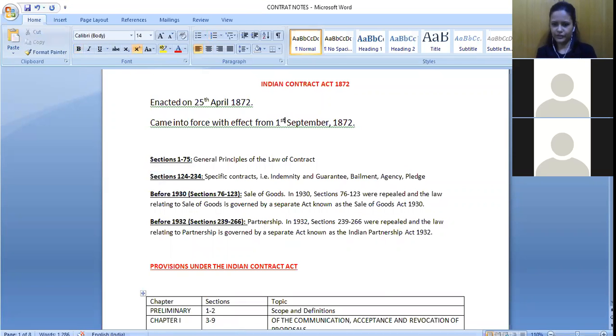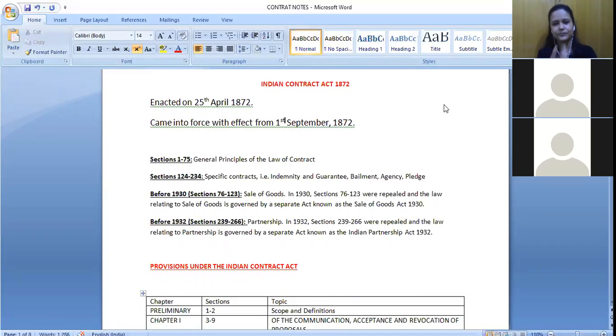Okay. So the Indian Contract Act 1872 is included only for your prelims, not in mains. So for the Indian Contract Act, you don't need to study in detail like what we did for Constitution. For prelims, they are asking basically from sections, like what this particular section is talking about, or under which section the word contract is defined. So it becomes a little easier when a subject is only in your prelims and not in your mains.